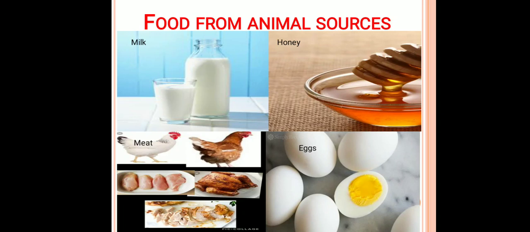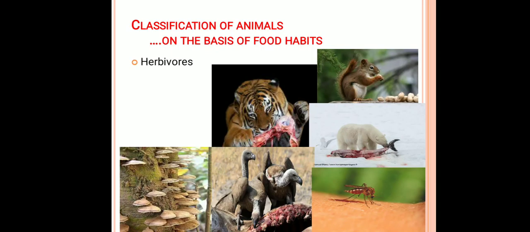Next, poultry farms provide us two major animal products, egg and meat. Generally, hen and ducks are used for the eggs, and for the meat we are using animals like hen, sheep, goat, etc.